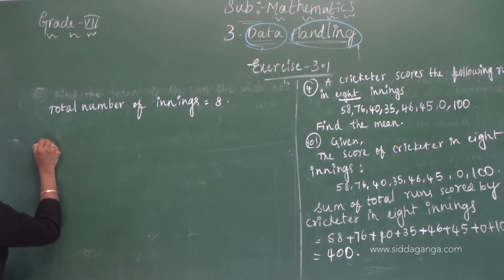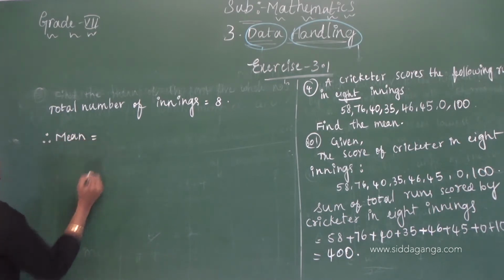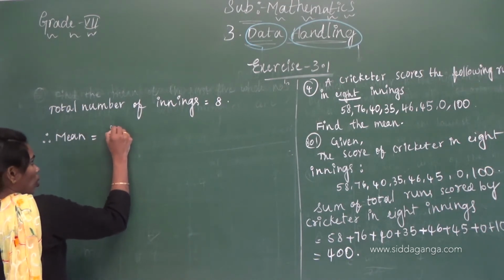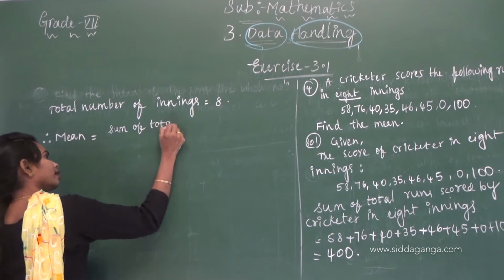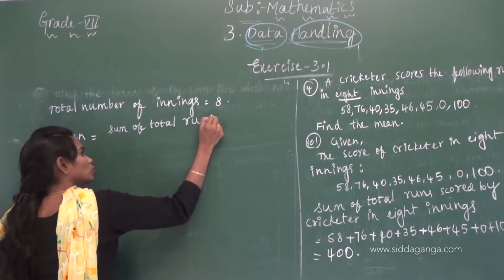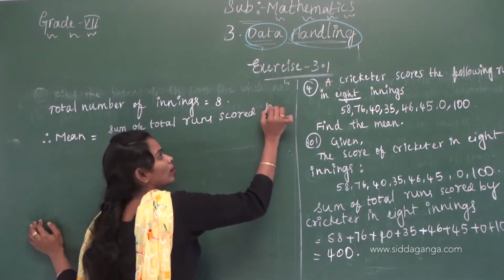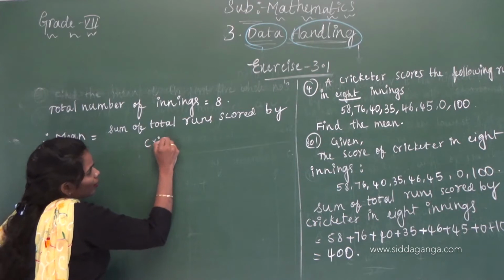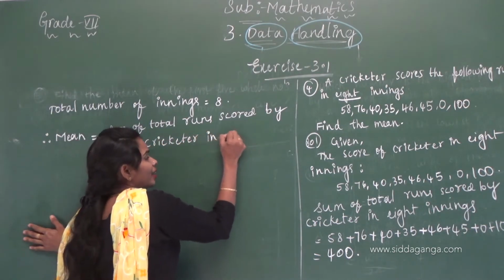Mean. Therefore, mean equals the total runs scored by the cricketer in 8 innings.